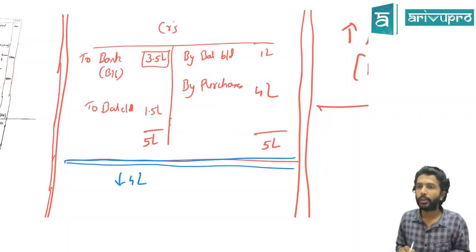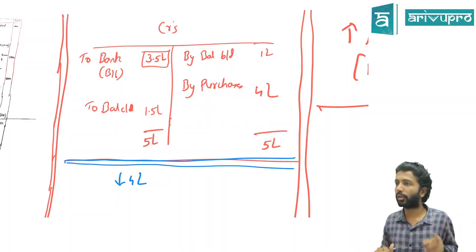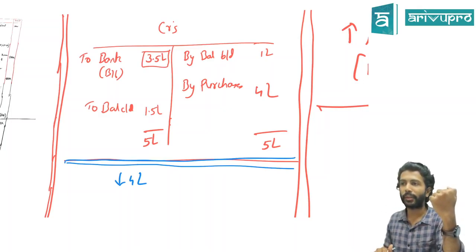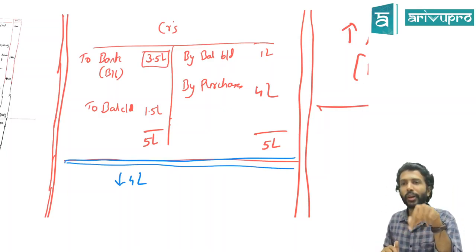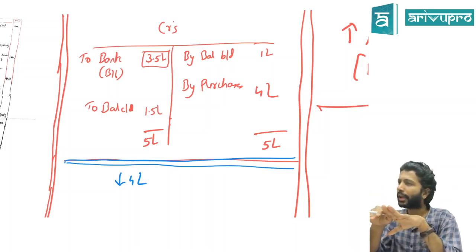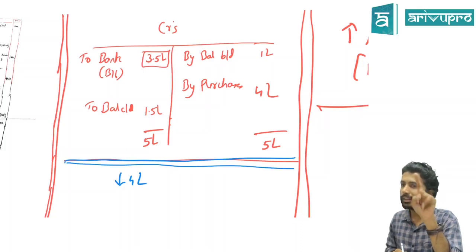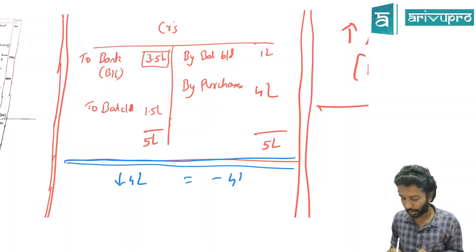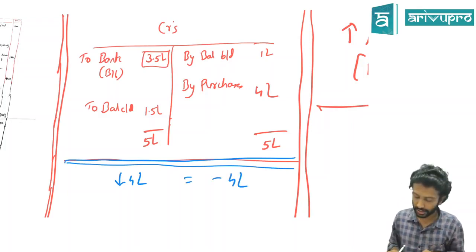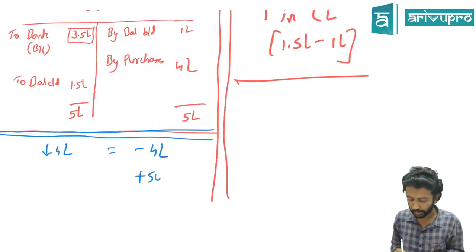4 lakh. You're using what as a base to get operating cash flow? Profit. Because of purchase, what happened to your profit? It is reduced by 4 lakh. But did you pay cash to the extent of 4 lakh? How much cash did you pay? 3.5 lakh. That means how much should you have reduced? Only 3.5. But purchase has reduced your profit by how much? 4 lakh. That means it has cost minus 4 lakh. What does our statement say? Increase in current liability means plus. So I will add plus 50,000 for this. How much am I going to get?